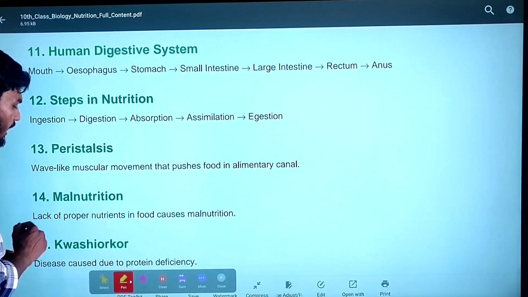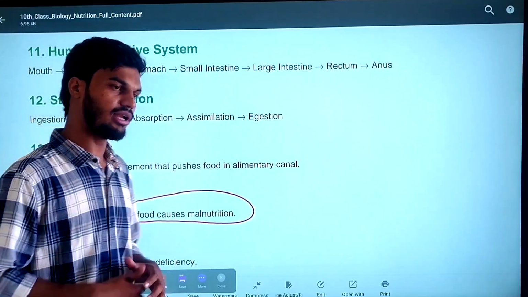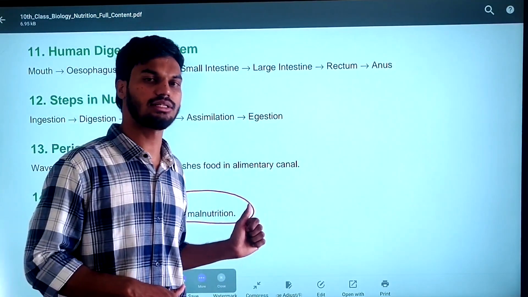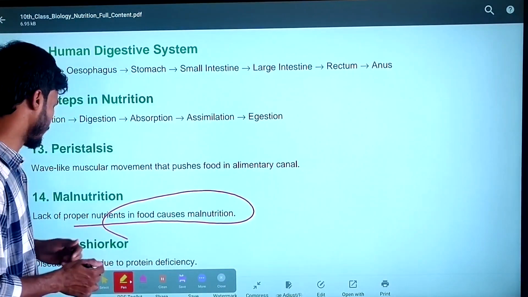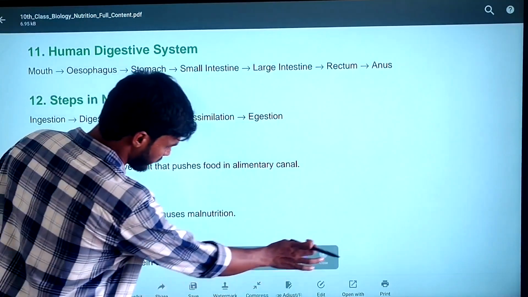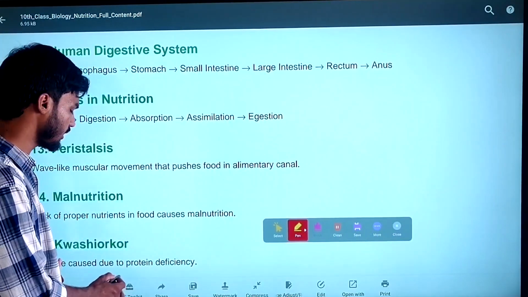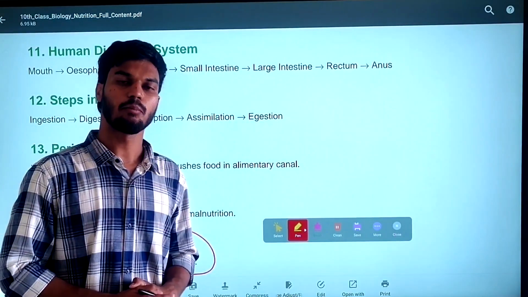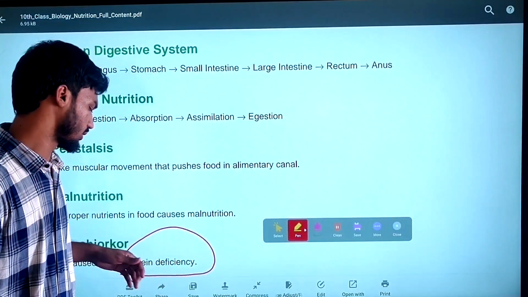Malnutrition is caused by a lack of protein and nutrients in food. Whenever you are taking insufficient nutrients, it is known as malnutrition. Due to malnutrition, you will get diseases such as Kwashiorkor. Kwashiorkor is a deficiency due to protein deficiency. When you are not taking proper protein content into your body, then you will suffer from Kwashiorkor.